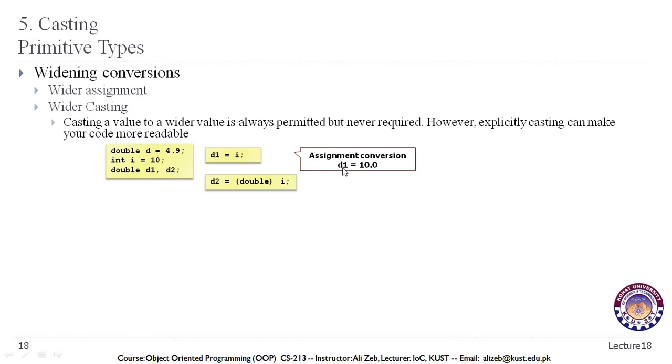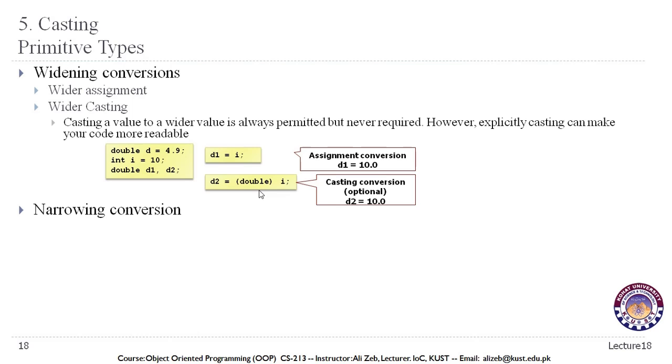So this can be called assignment conversion. We are directly assigning the integer value to the double variable, and now the value of our integer variable is stored as a double value in our double variable. And this is casting conversion. In this case, this is optional because a double is a bigger data type than an integer, and it can store more information than an integer data type can. That is why it is optional, but for the sake of readability, if you do want to mention it, then we can do it like this.